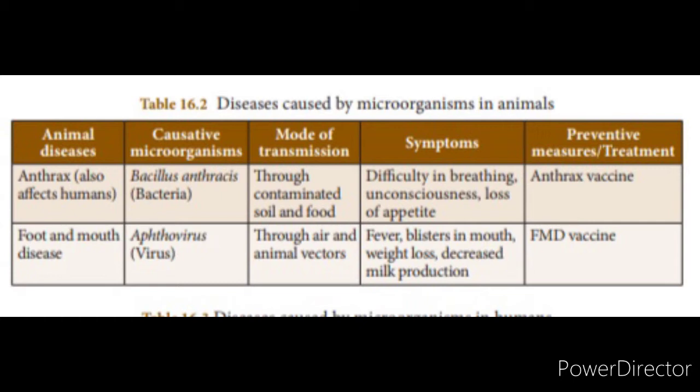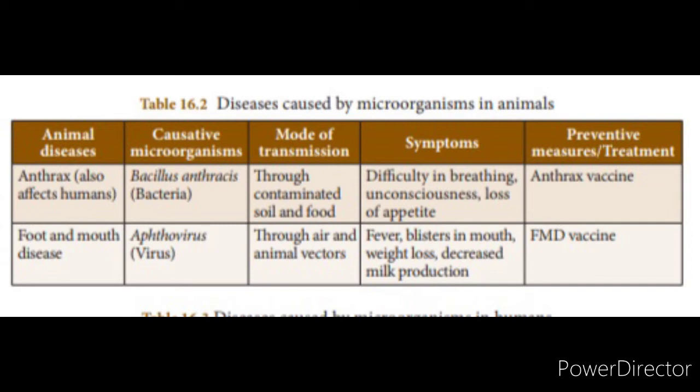The next disease is foot and mouth disease. It is caused by the aphthovirus. The mode of transmission is through the air or animal vectors. So any animal can act as a carrying agent. It will carry this pathogenic virus from one animal to another animal. The symptoms are fever. The animal is affected by fever and blisters in the mouth. So this disease is foot and mouth disease.